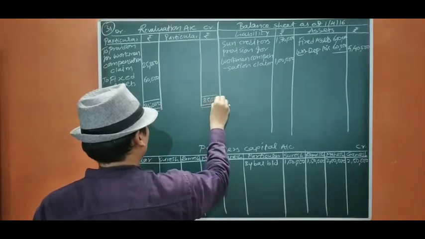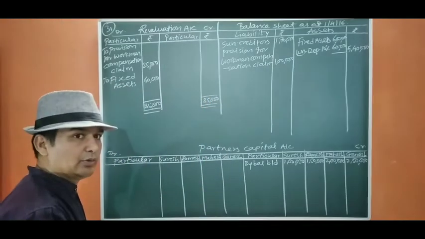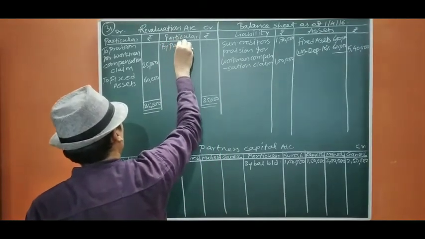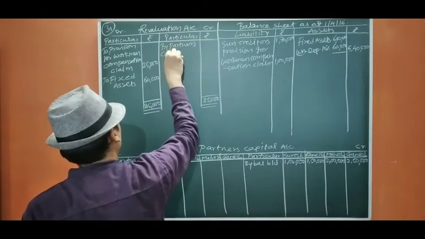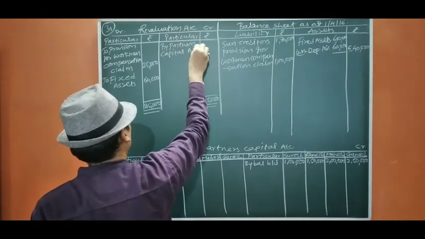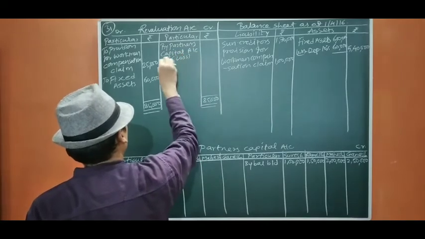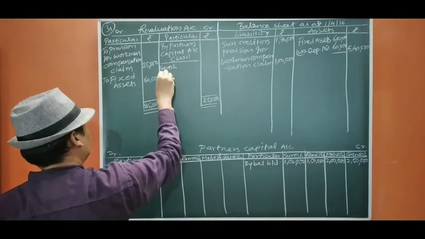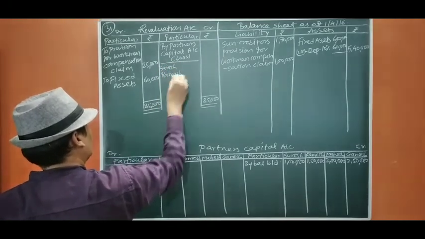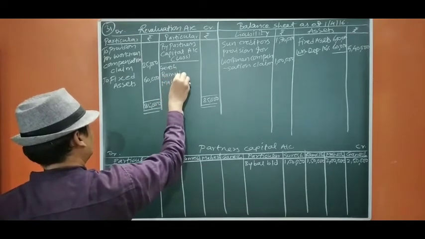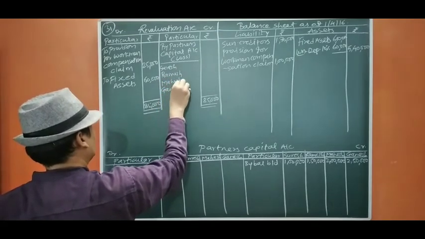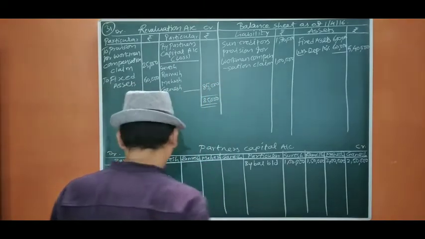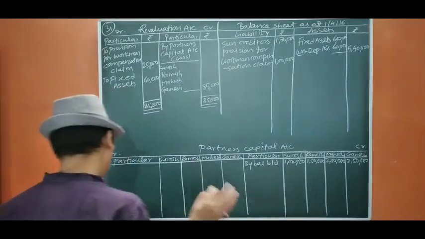85,000. The ratio given is 2:2:3:3, that is 10 parts, to the partners' capital accounts. This is loss: Suresh, Ramesh, Mahesh, Ganesh. So 85,000 divided by 10 is 8,500.